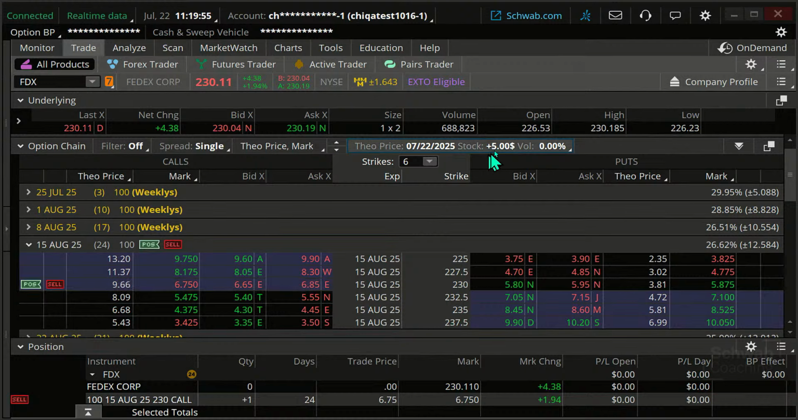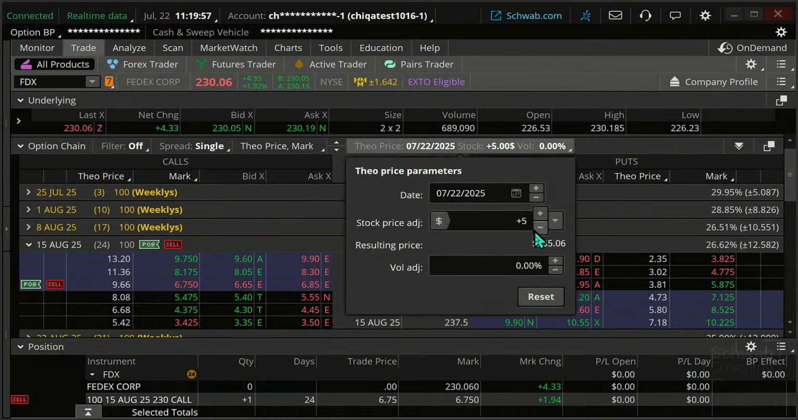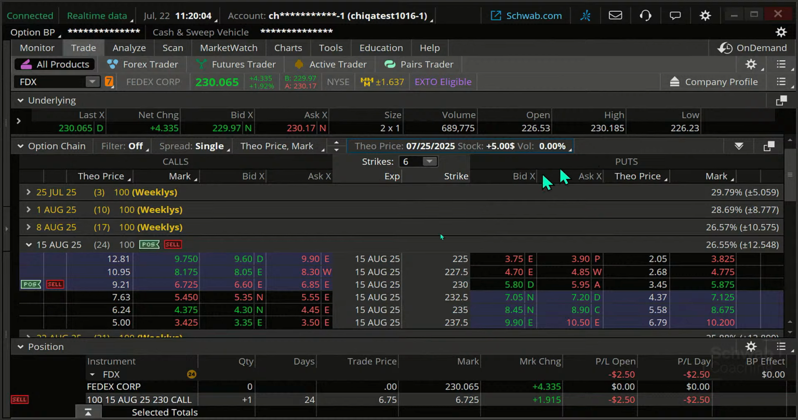But let's do this. Let's just say we did this in 3 days and it went up $5. We're below our break-even point on this in theory, but it's actually showing very profitable on the Theo price calculator, which of course is just an estimate. But 920 versus, we've made a nice profit on that trade because we're not holding it all the way to expiration. Hopefully that answers your question there. That was a great question on that.